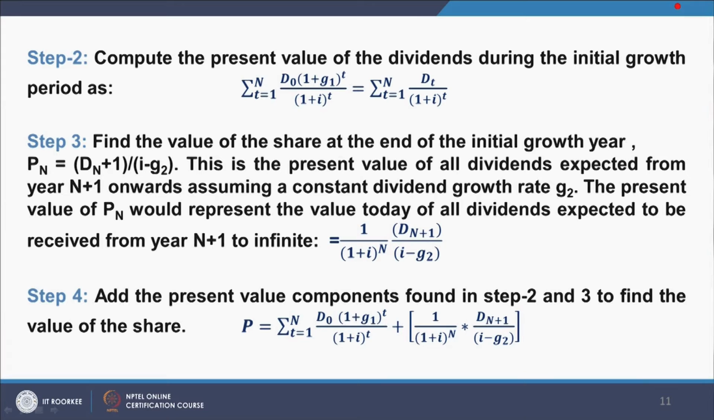Step 4. Add the present value components found in step 2 and step 3 to find the value of the share. So, the share value is equal to what I got in step 2, which is here, plus what I got in step 3, which is here. Now, let us take an example.